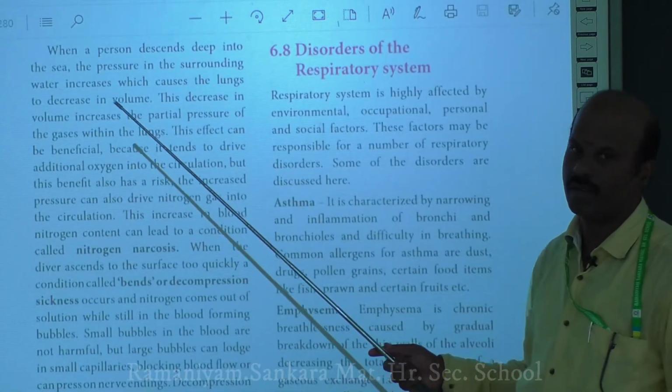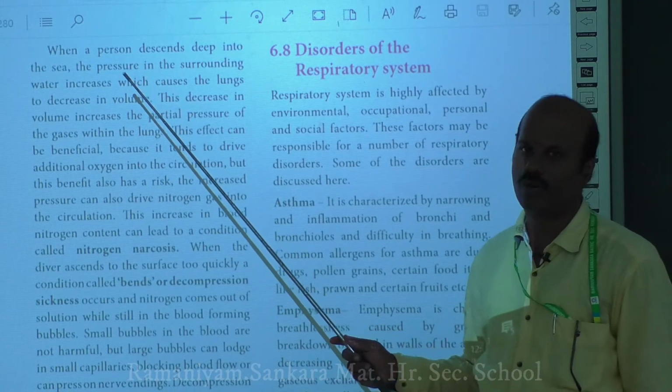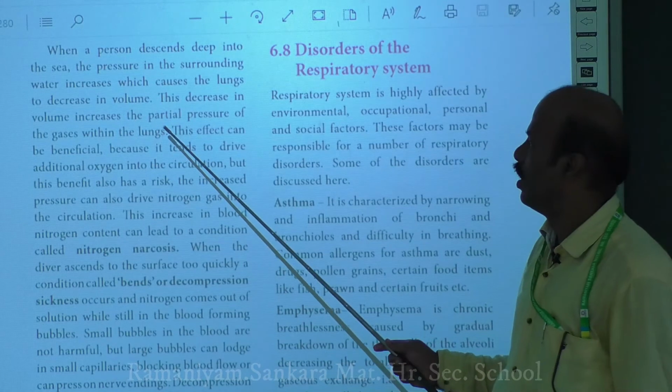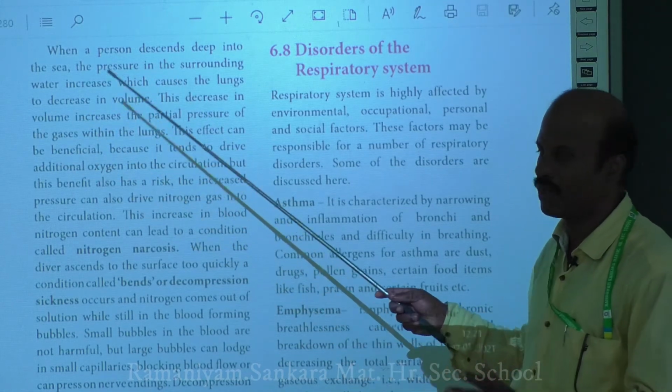Okay, next we have seen that when a person moves to a higher mountain, his body undergoes these respiratory and hematopoietic adjustments. What will happen if a person descends deep into the sea? When a person descends deep into the sea, what will happen?